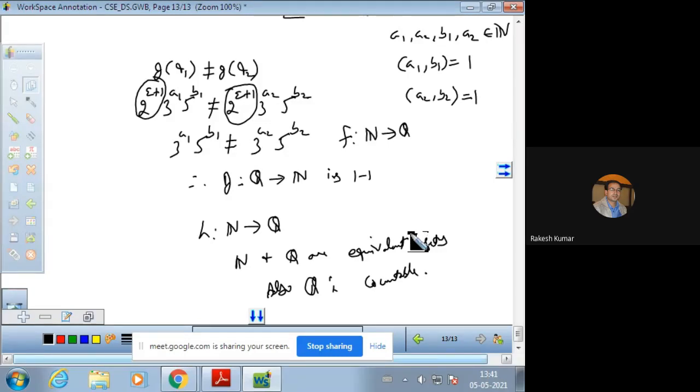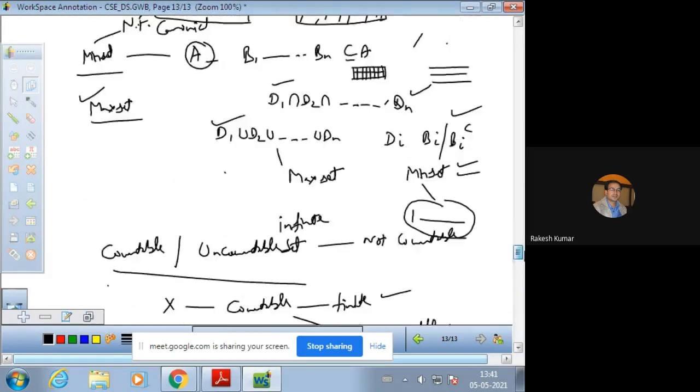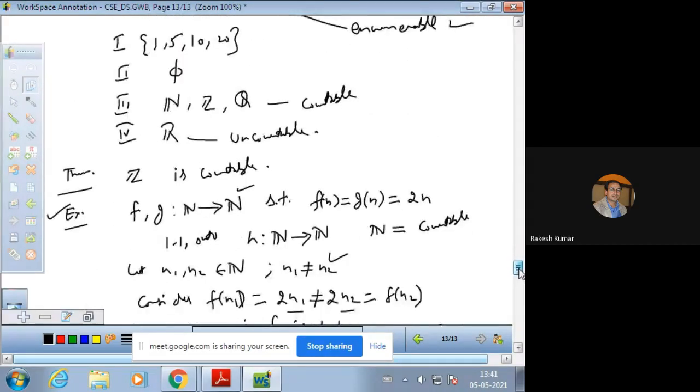So we also know that the set of integers is a countable set.